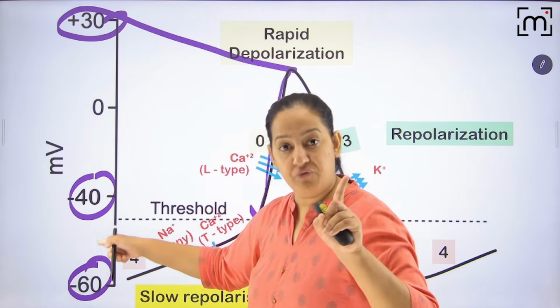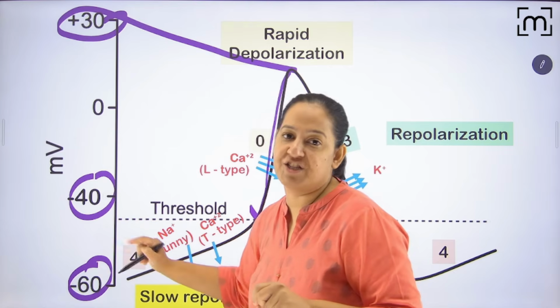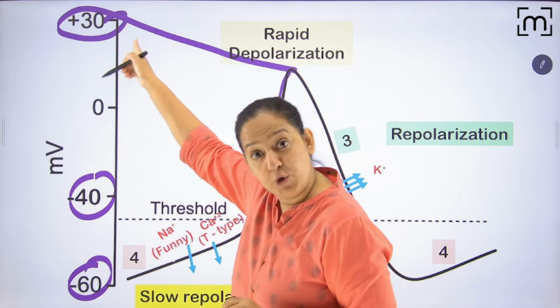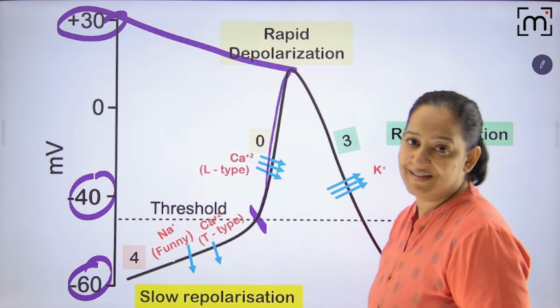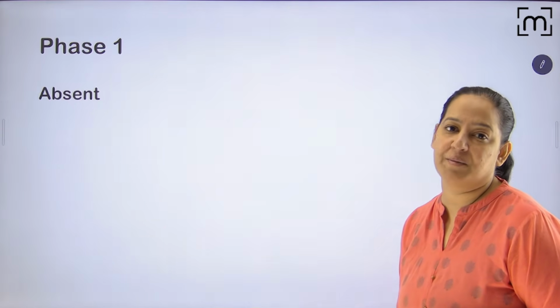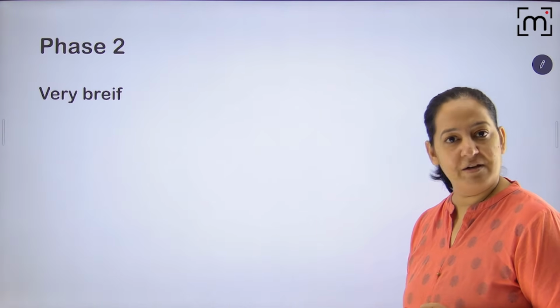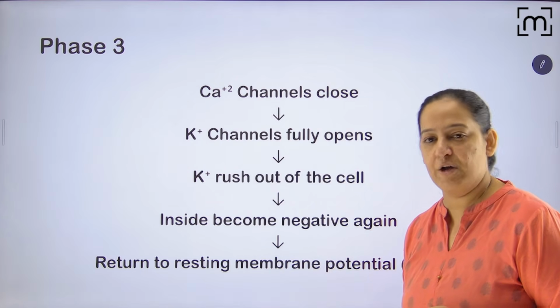The first one is due to the funny sodium current and the T-type calcium channel. And this one is due to the L-type calcium channel. Please understand this if you want to really understand the mechanism of action of the drugs. Now, phase 1 is absent. Phase 2 is very brief or absent. We come directly to phase 3.